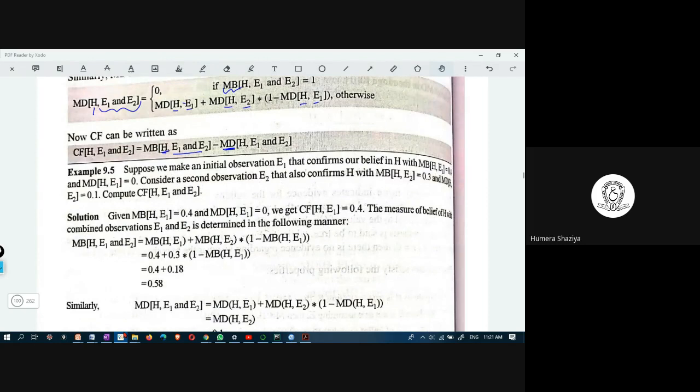There is an example. Suppose we make an initial observation E1 and that confirms our belief in H, where MB of H comma E1 is 0.4 and MD of H comma E1 is 0.